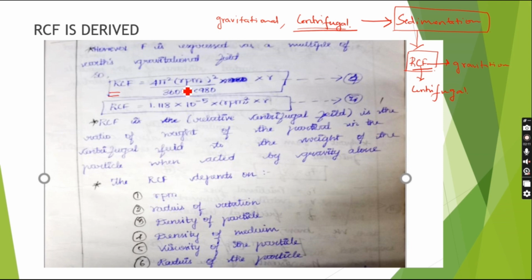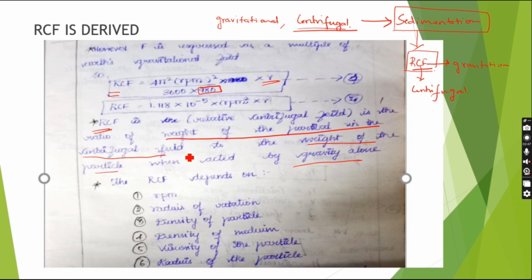So the RCF is equal to 4 pi square rpm square divided by 3600, divided by 980, which is the value of the gravitational field in standard condition, into r, which is the radius of the particle. This RCF depends on the ratio of the weight of the particle in the centrifugal field, which is this value, and the weight of the particle in gravity alone.